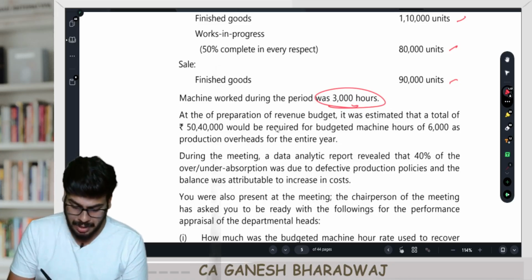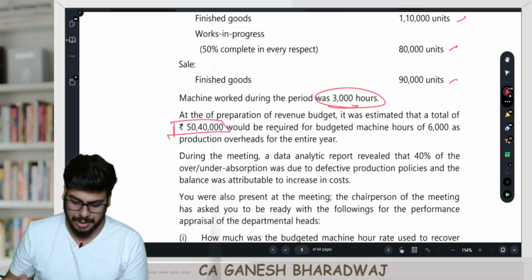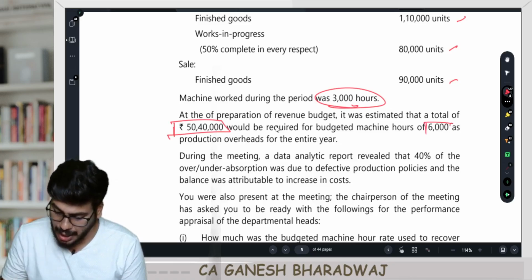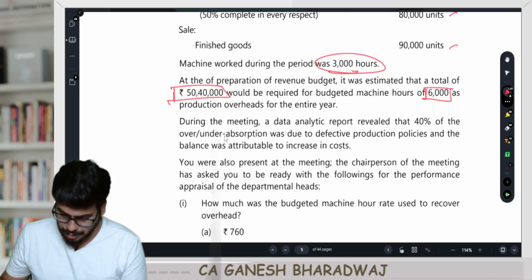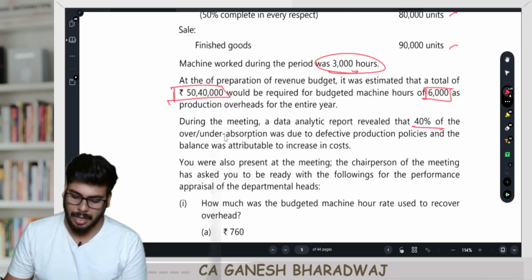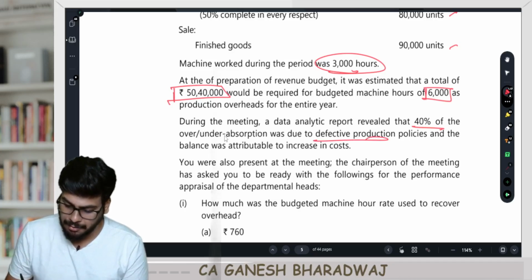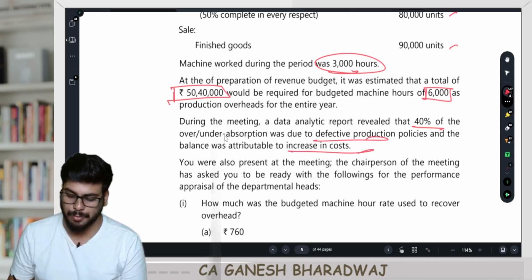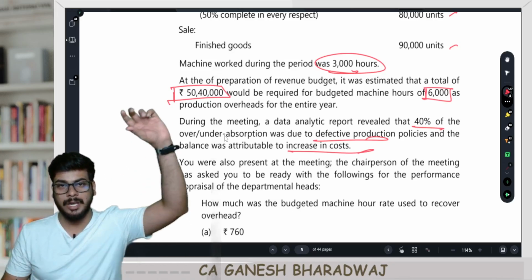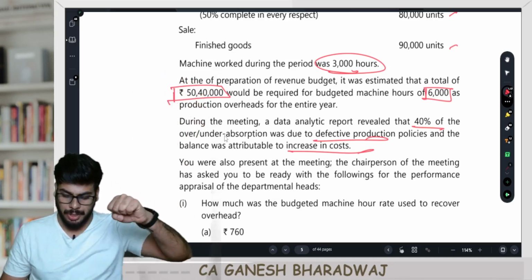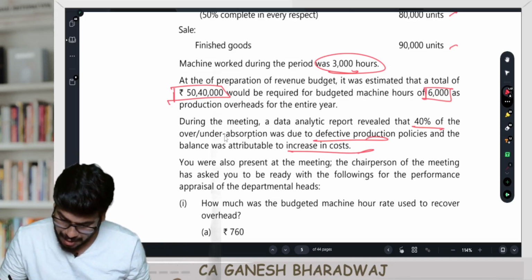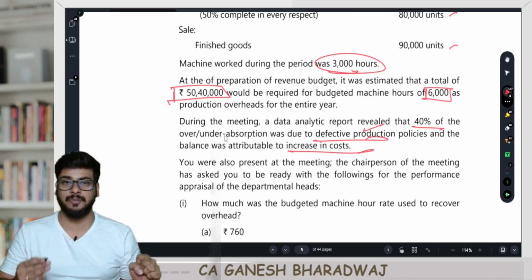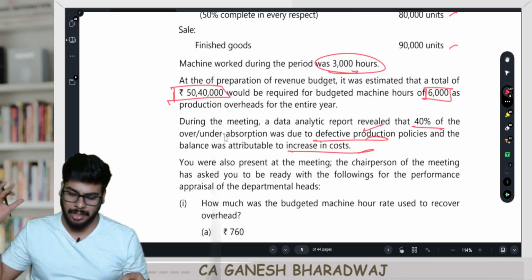So what they have given: budgeted production overhead is 50,40,000 and the budgeted hours is going to be 6,000 hours. During the year, a data analytic report revealed that 40% of the under or over absorption was due to defective production policies and the balance was attributable to increase in cost. So now what do you need to do? Arrive at the under or over absorption, and then out of that, 40% is due to defective production policies, which means treat it as a period cost, taking it to costing P&L.